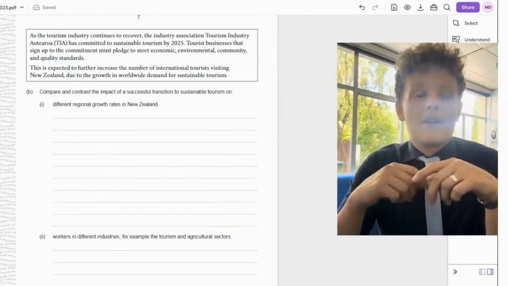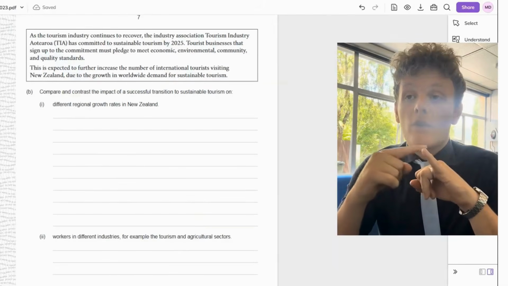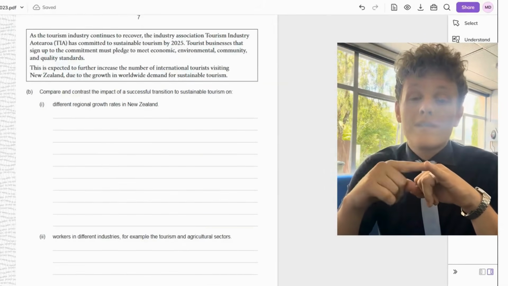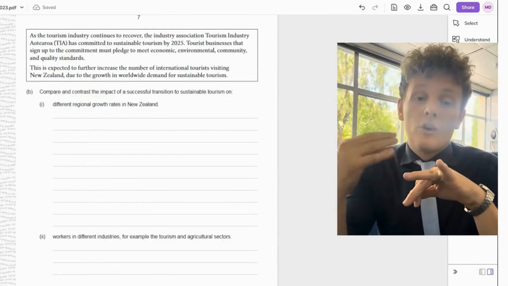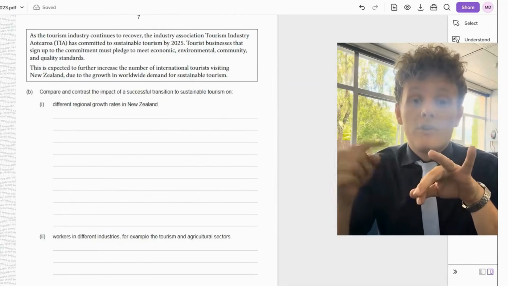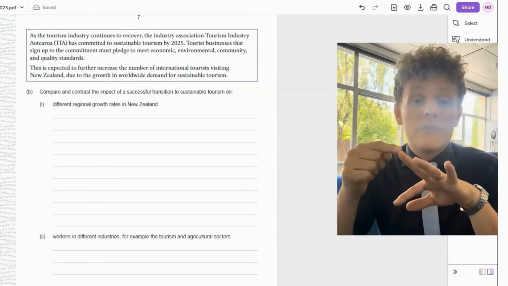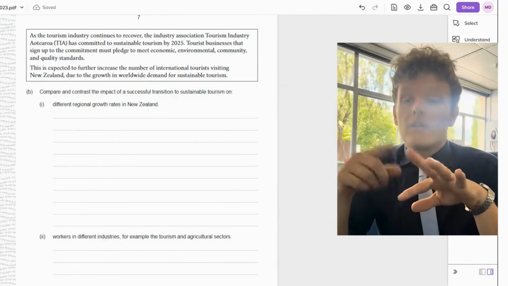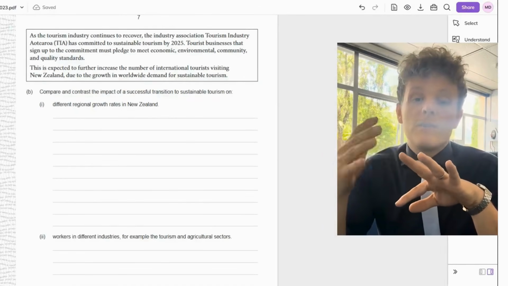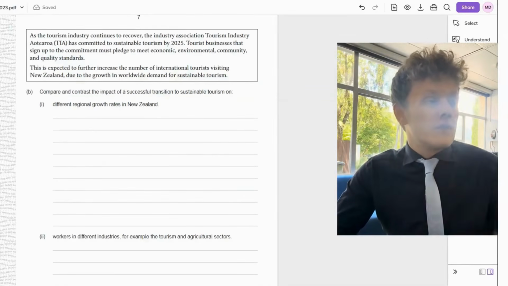So before we bring in my answer, I'm going to say tourist spots that are going to benefit are those where tourists already go. So places like Rotorua or Queenstown, maybe Auckland, where tourists already flood to, they're going to continue to be busy with tourists, and more tourists are going to go to those areas. Places that aren't so popular with tourists, maybe Hamilton or Waikato, maybe Gisborne, places that don't typically see a lot of tourists, they're going to continue to be worse off. They're not going to be as better off as the areas with high tourism.